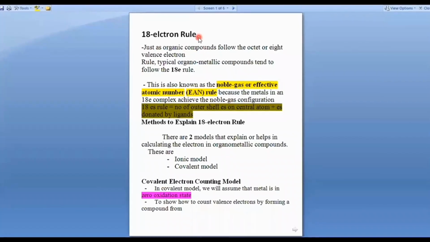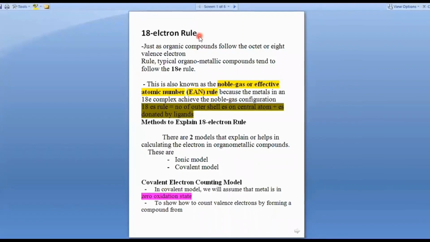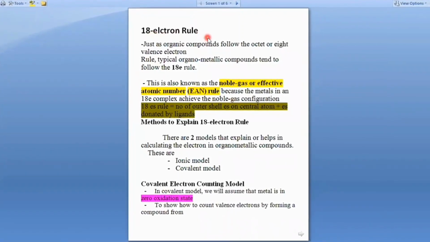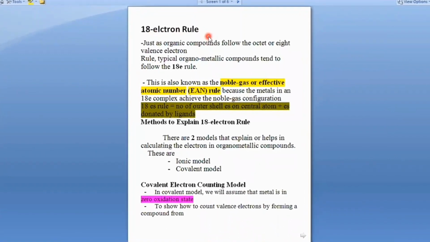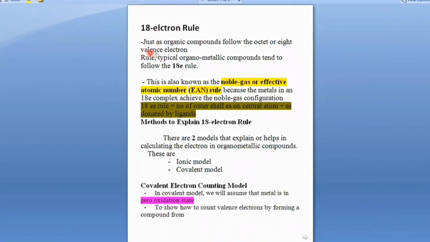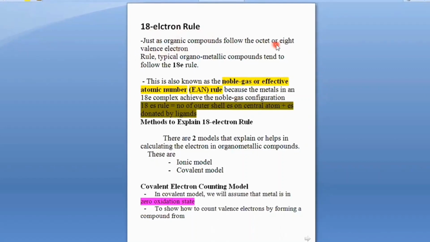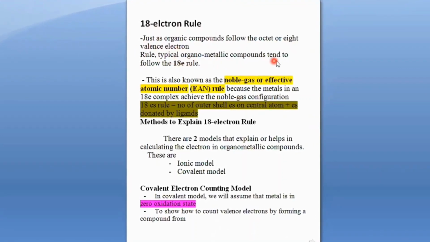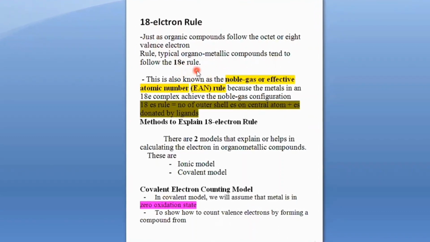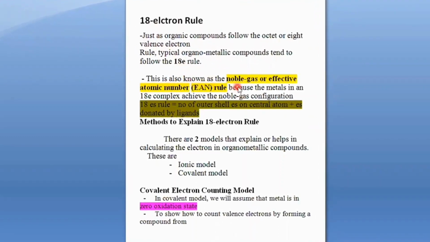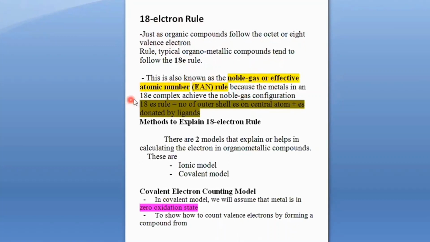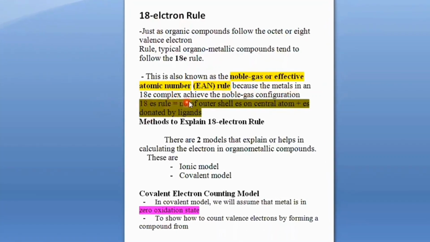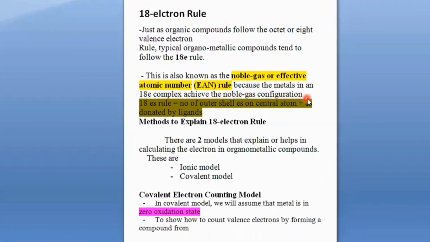Assalamu alaikum. Today our topic of discussion is the 18 electron rule. As the name suggests, we have to count the number of electrons in organometallic compounds or complexes. As organic compounds follow the octet, or 8 valence electron rule, organometallic compounds tend to follow the 18 electron rule. This is also known as the noble gas or effective atomic number rule, because the metal in an 18 electron complex achieves the noble gas configuration.